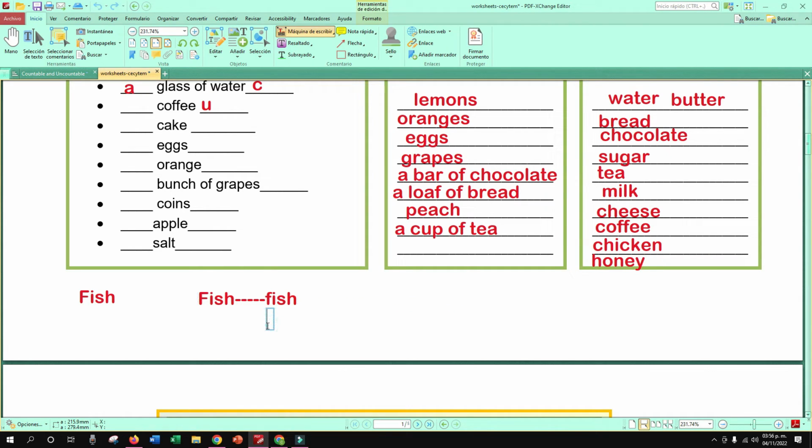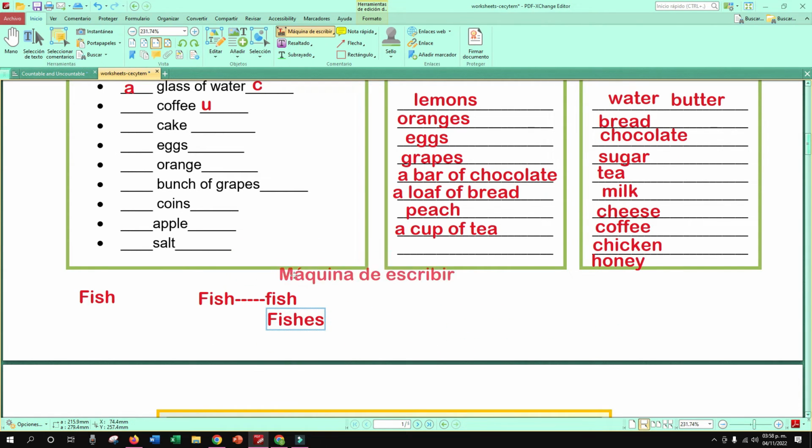Nosotros podemos decir fishes con ES en el caso que estemos hablando de diferentes tipos de pescados. Ya sea pez sierra, pez payaso, like Nemo, right? Peces, ¿verdad? En ese caso, ustedes van a utilizar fishes, ¿ok?